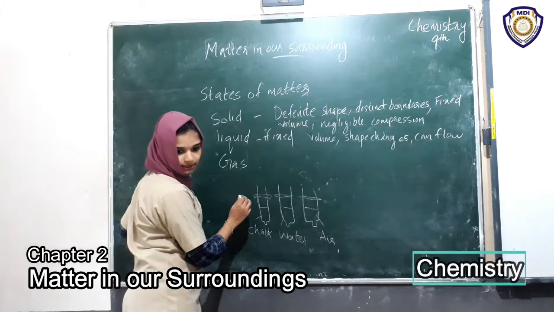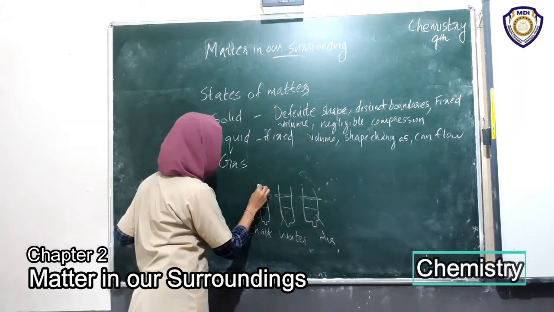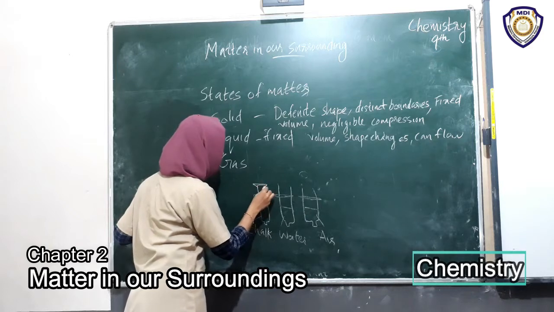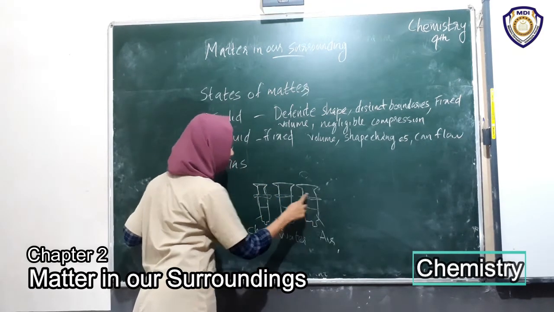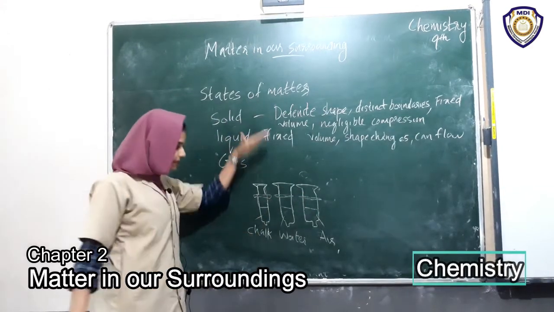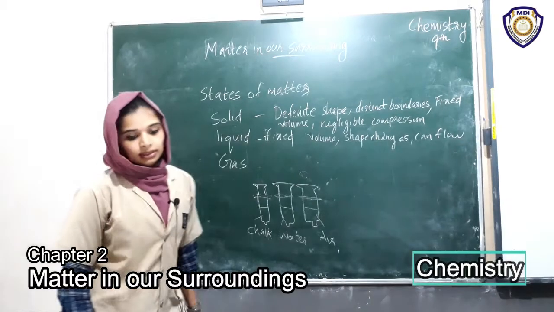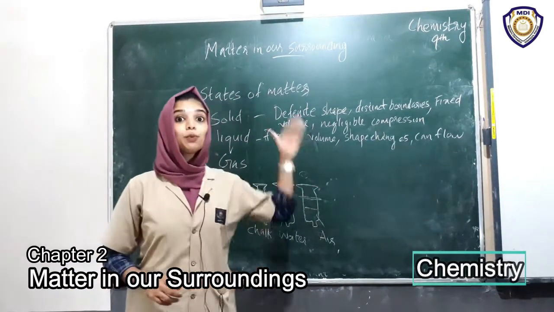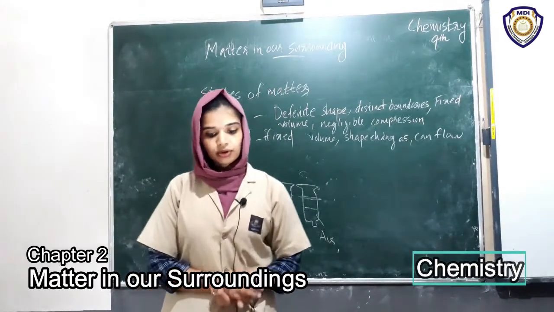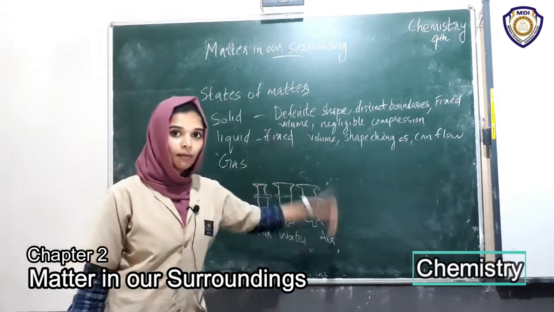Try to compress the syringe by the piston. This is a piston. Try to push the piston down. What happens? The question is, what do you observe? In which case was the piston easily pushed in? And what do you infer from your observation? Which one will come out first?